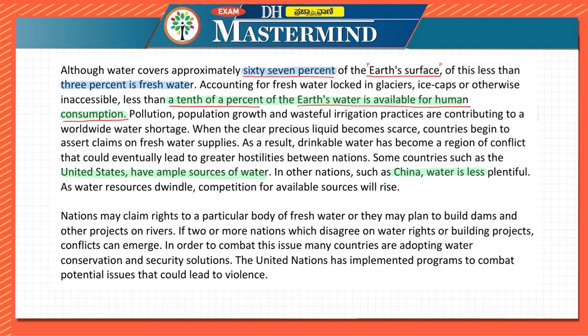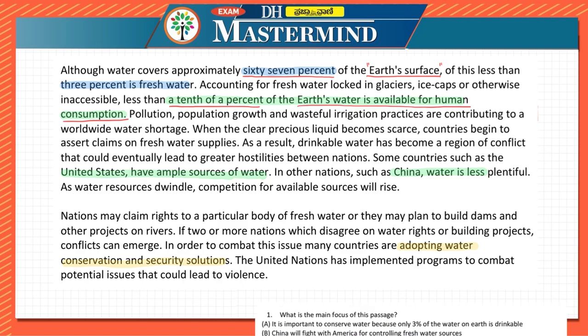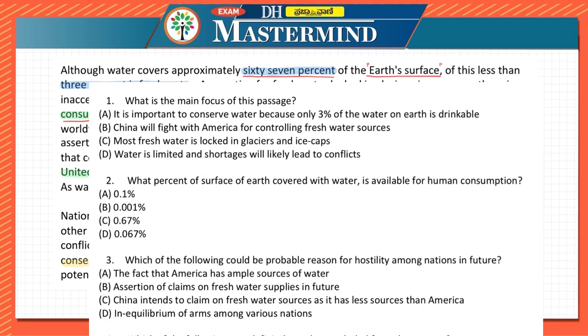So the plan is to avoid the violence. Now, how can you avoid the violence? You can avoid the violence by having the resource saved for yourself. That is, countries will be adopting water conservation and security measures, and because of this, the conflict can be avoided.